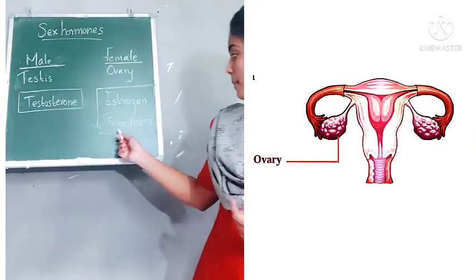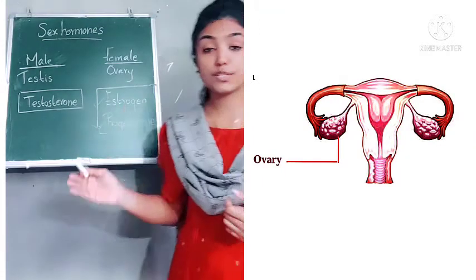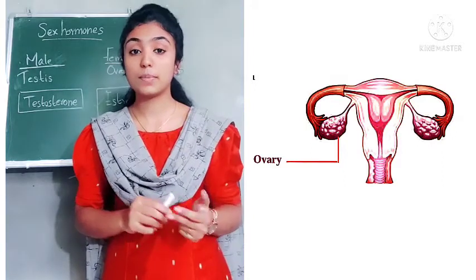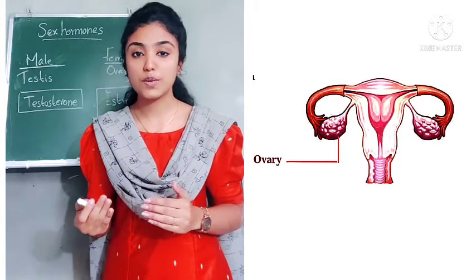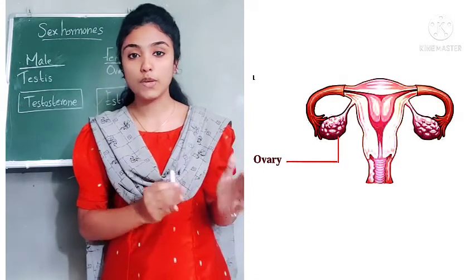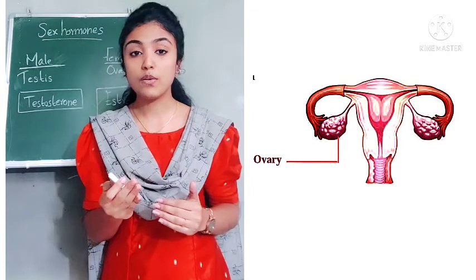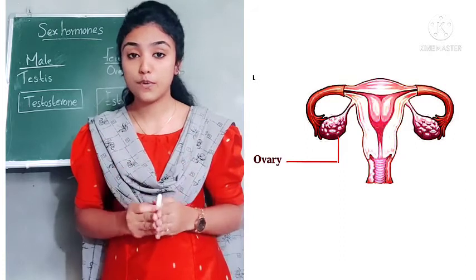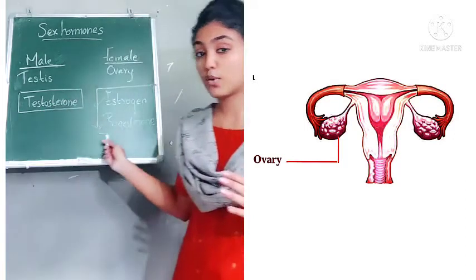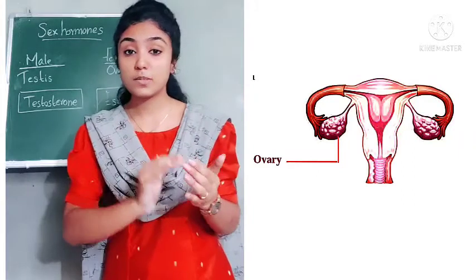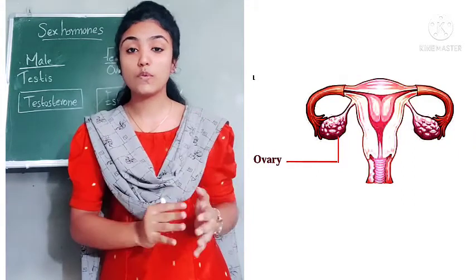Then what about progesterone? Progesterone also helps in ovulation, menstruation, and mainly it helps in the attachment of the embryo in the wall of the uterus. So what is an embryo? We know that it is the simplest form of a baby, and the progesterone hormone helps in attachment of the embryo in the wall of the uterus.